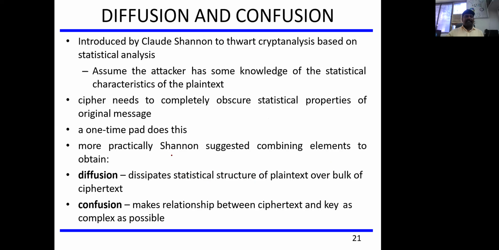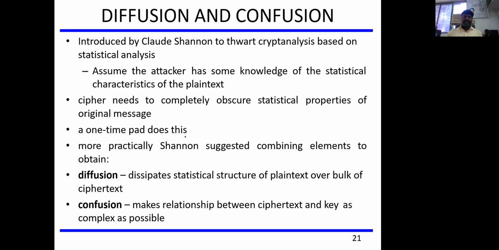Continuing with the same, let's assume the attacker has some information or knowledge about the message that is going to be transferred, which is a statistical characteristic of the plain text, right?